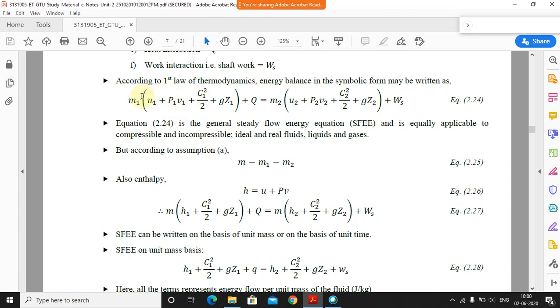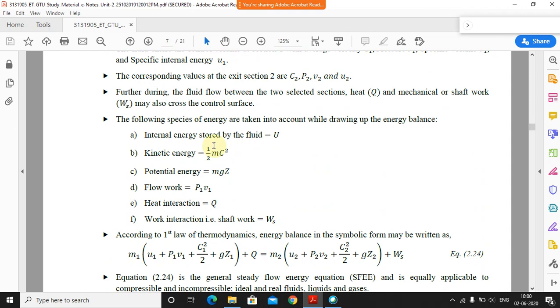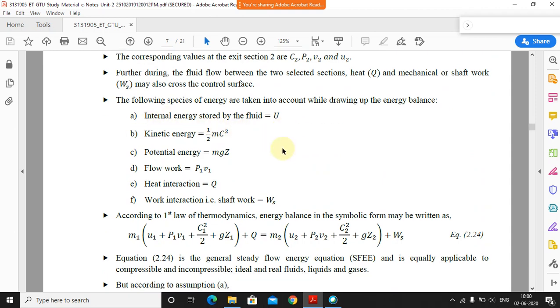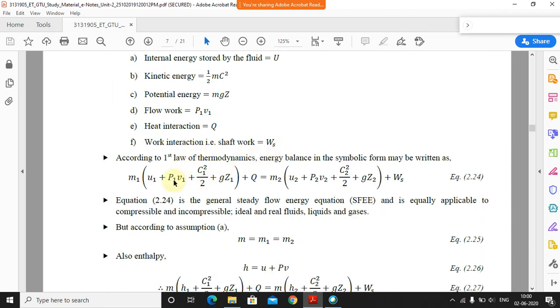This is basically the flow work. Then c is the velocity, so c square by 2 is the kinetic energy. Then g z1 is the potential energy, and q is nothing but the heat interaction, whereas ws is the shaft work.